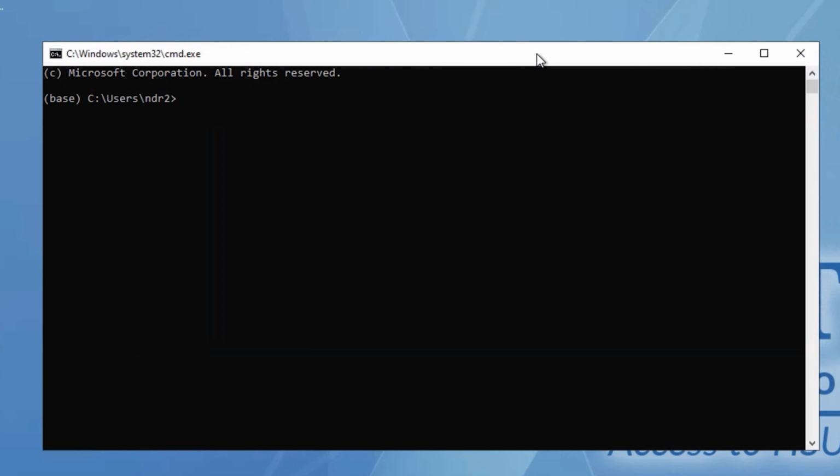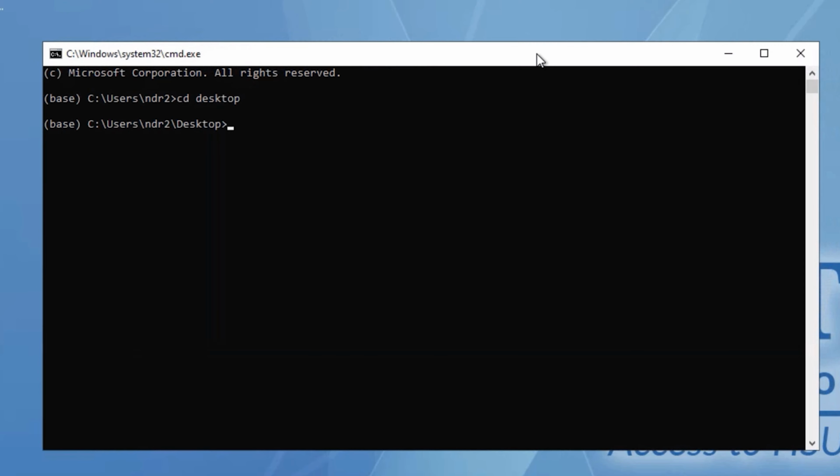When the command line terminal window opens, you'll see the base directory where Jupyter Notebook will start. To change it to the desktop, type in cd desktop. CD stands for change directory. Then press enter. You should see that the base is now on the desktop.